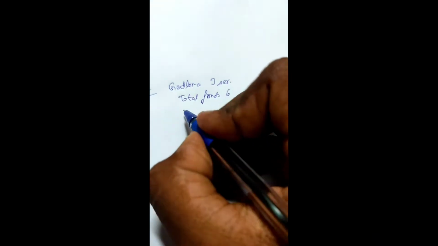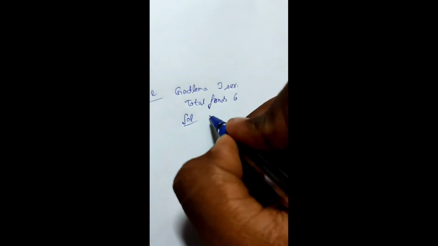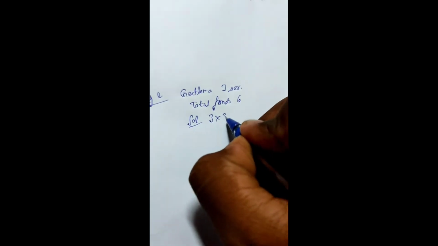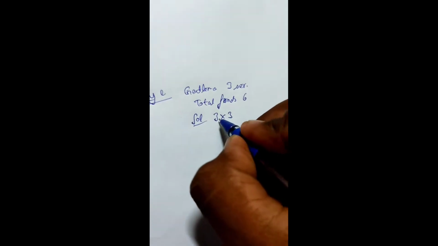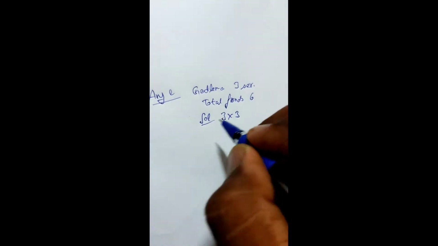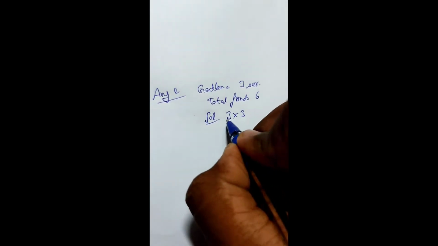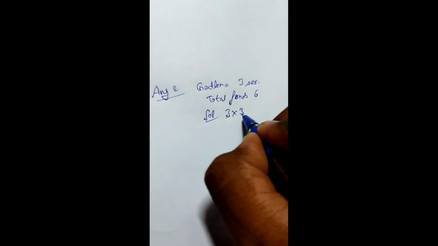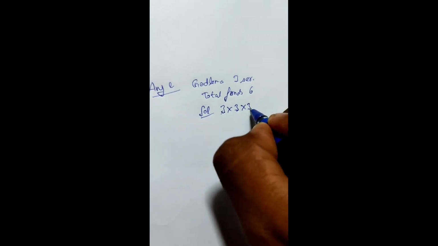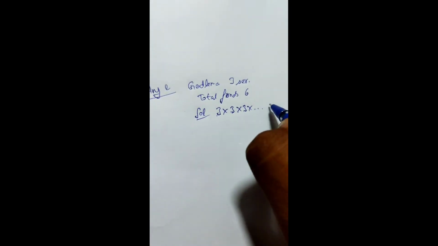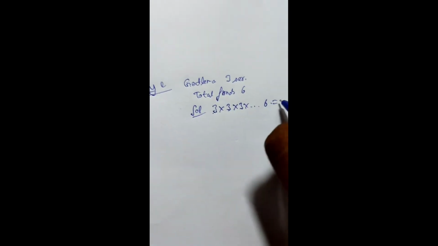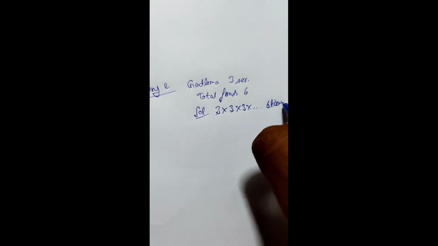So the solution will be 3, because each friend has 3 choices to get the delivery card. So 3, second friend will also be having 3 choices, third friend will also be having 3 choices, and so on, 6 times. So the answer will be 3 to the power 6.